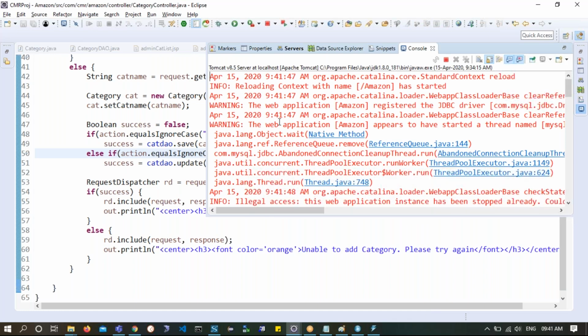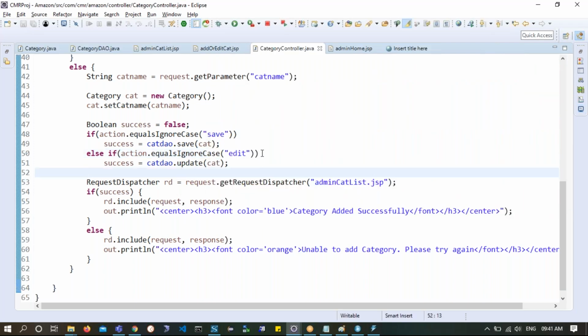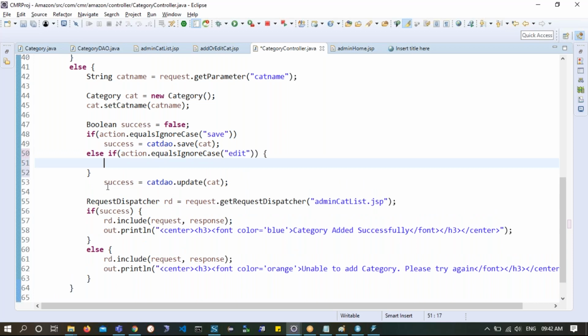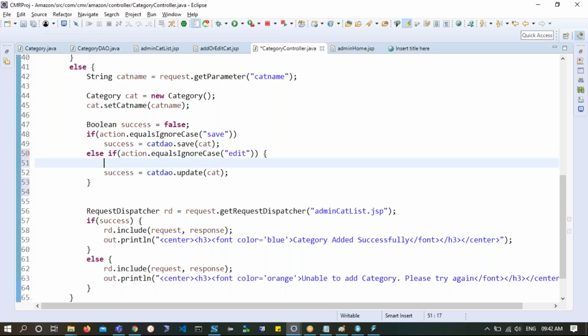Oh, this is the problem. Excuse me, guys. I am getting ID at the time of editing, but while updating this, I'm not supplying ID, right? Oh no, this is what the problem is. Now in the case of edit, I need to get an ID also. So in the success part I'll make changes here, and I will have to supply the ID.